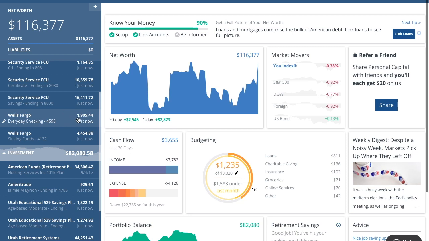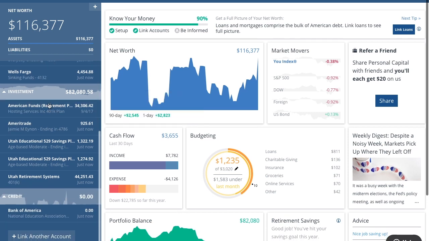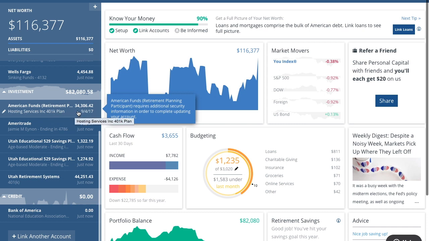This is my normal account, my everyday account, the one I call regular funds. This is my savings funds account. And then down here I have more investments. This is my husband's account. I think that was the one that said needs attention at the top.